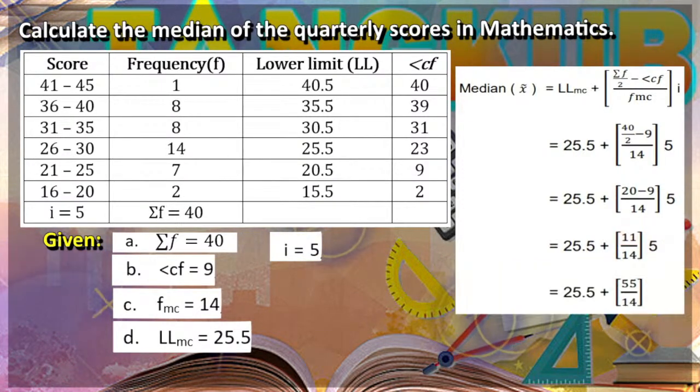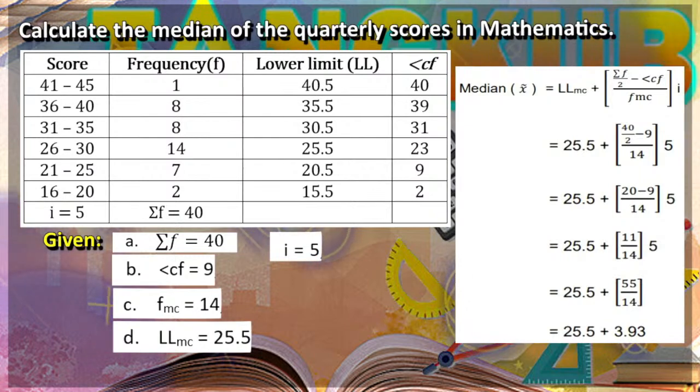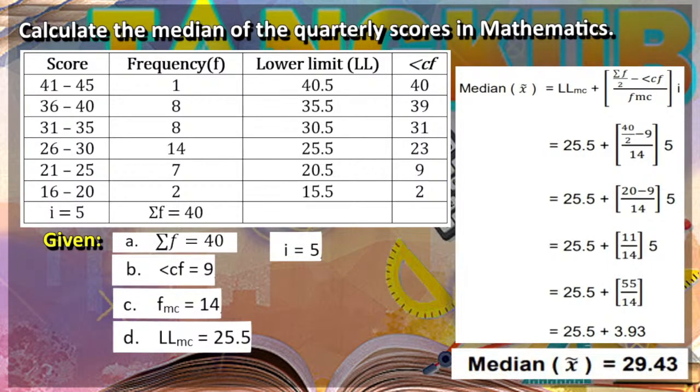So we now have 25.5 plus 55 over 14. 55 divided by 14 is equal to 3.93. So we now have 25.5 plus 3.93, which is equal to 29.43. So this is now the median. Therefore, the median of the quarterly scores in mathematics is 29.43.